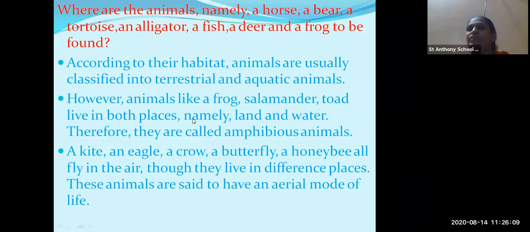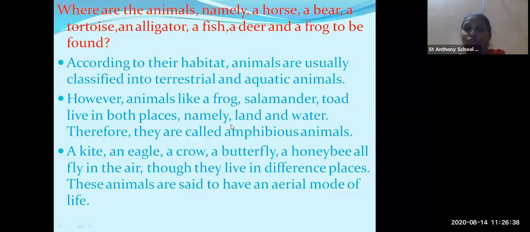Means the animals which have the capacity of living on land as well as in water are called amphibious animals. And the animals which live only in water, for example fishes, are called aquatic animals.